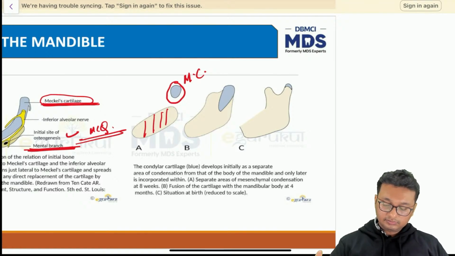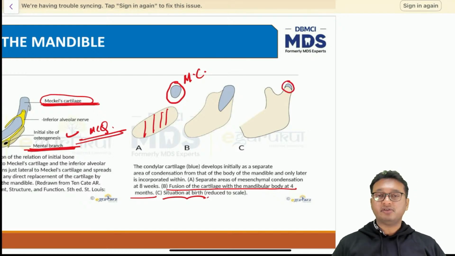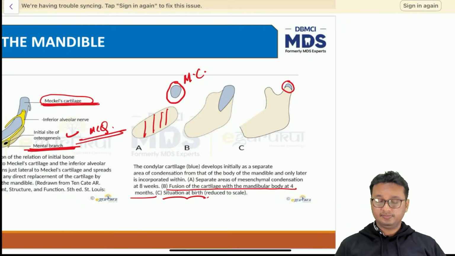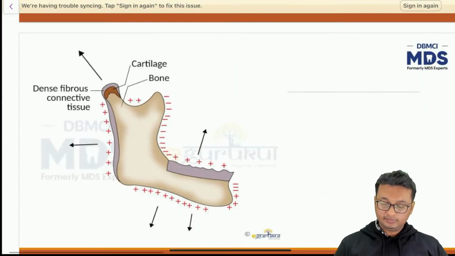Later on, it fuses with the mandible body at 4 months. In the situation at birth, you can see the Meckel's cartilage is degenerated to form only a little bit of condylar cartilage. The rest of the Meckel's cartilage is entirely gone by the time the child is born.